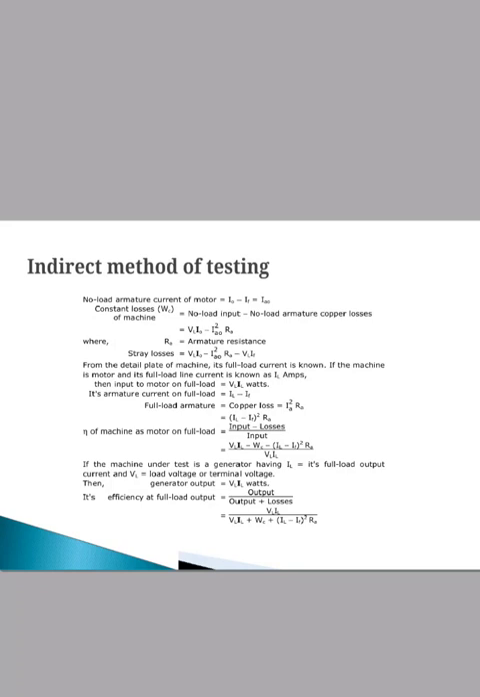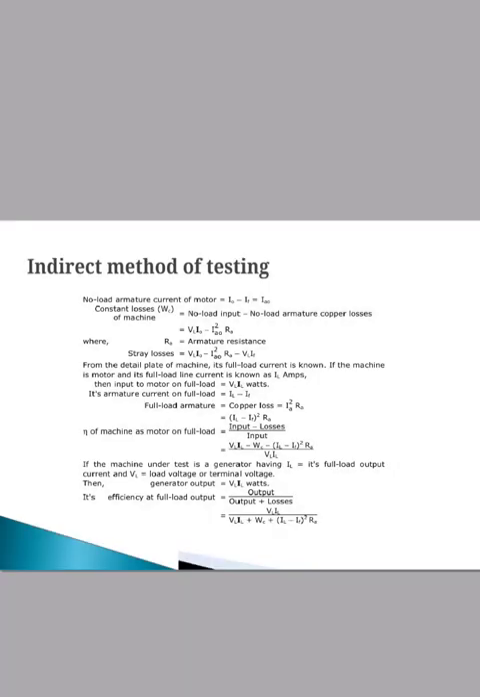Then the efficiency of the machine as a motor on full load is given by input minus losses divided by input. We have to put in the value of input and losses in the equation to get the value. When the machine is a generator, IL is its full load output current. Then efficiency will be given by output divided by output plus losses. We have to put the values of output and losses, then we get the efficiency at full load.